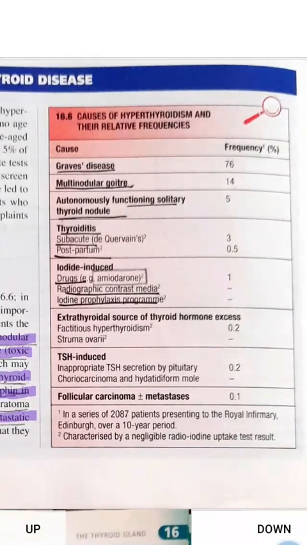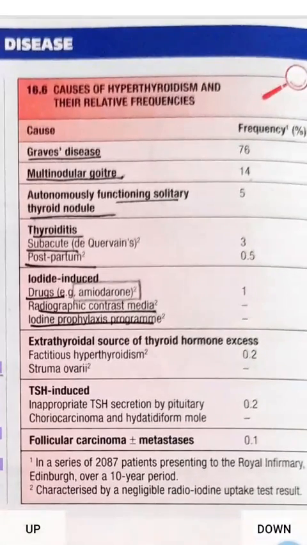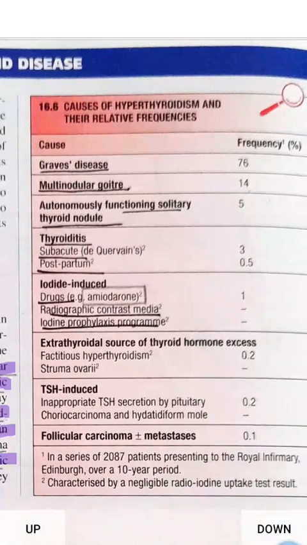Any cause can be there, like viral thyroiditis because of viral infection, subacute or de Quervain thyroiditis, postpartum thyroiditis. Then iodine induced: if we consume excess iodine, it can cause hyperthyroidism. Iodine induced includes drugs like amiodarone. This is an important point. Which drug can cause hyperthyroidism? Amiodarone has similarity with human thyroid hormone, so the drug which causes hyperthyroidism is amiodarone.